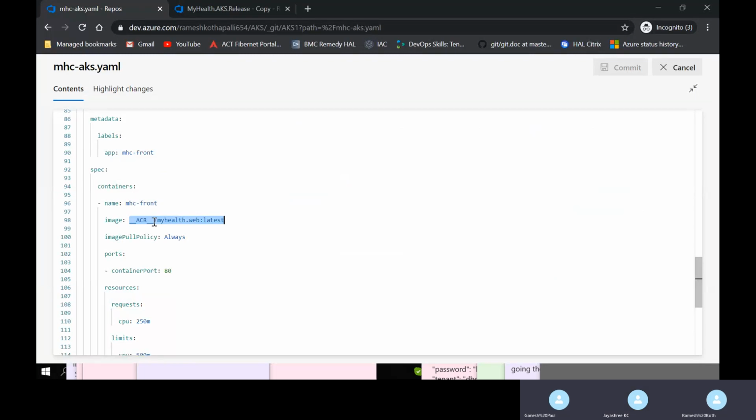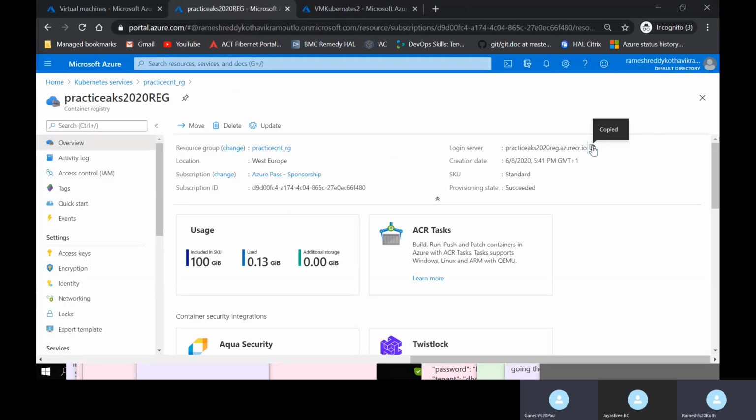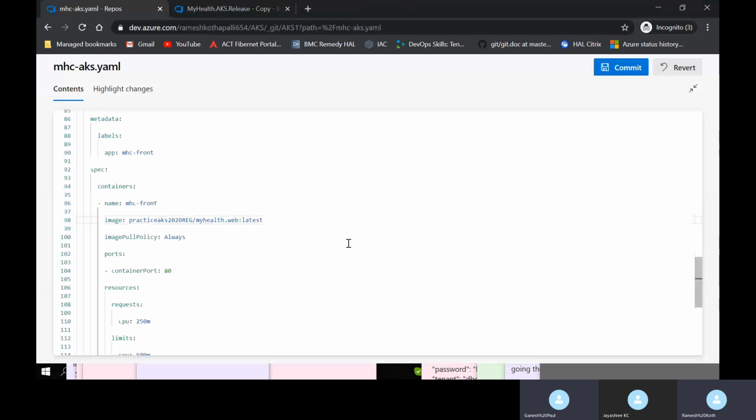Instead of ACR, remove that and give the full name of the ACR. No, this is not the ACR name. It should come with io, right? Yes, commit it.